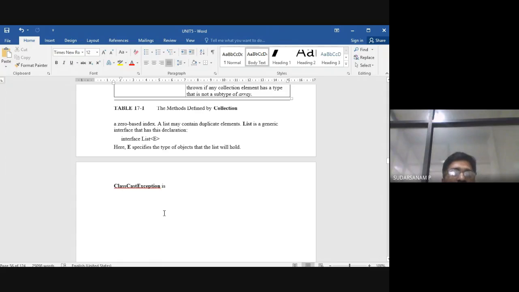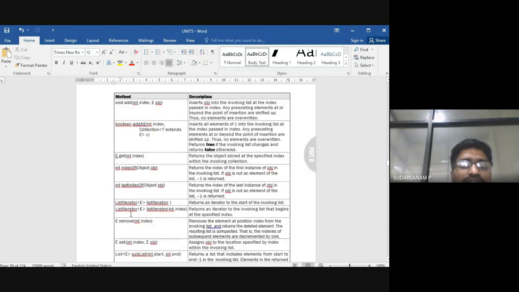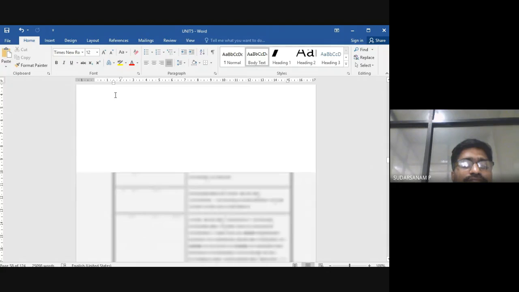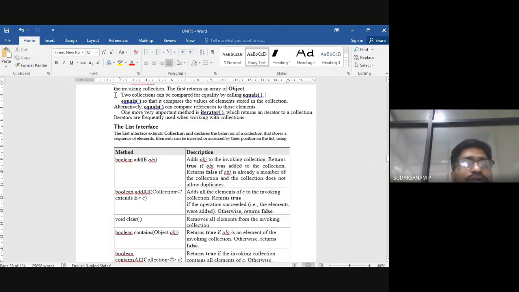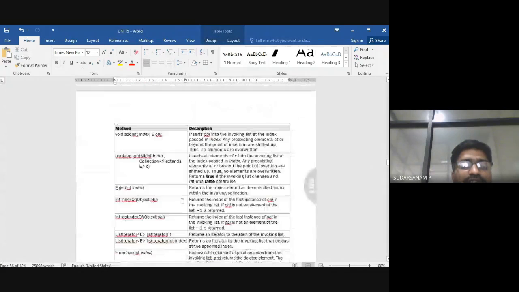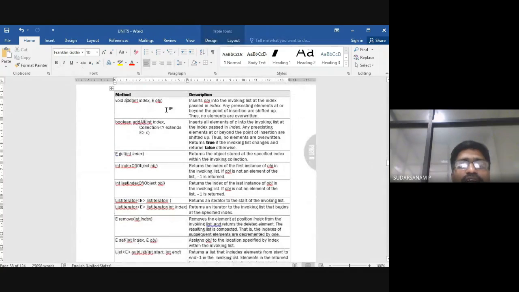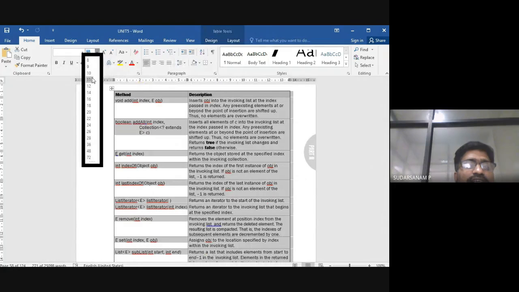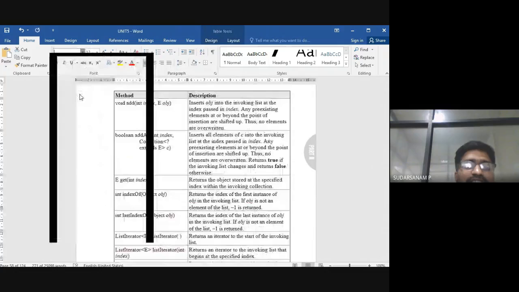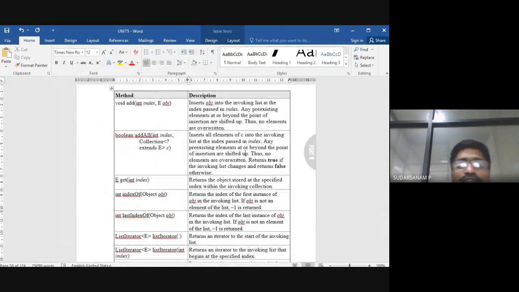Next is the List interface. You have to create the interface List<E>, where E specifies the type of the objects that the list will hold. You have one more option here, void add(int index, E obj), so you can add at a specified location. Wherever you want to insert an element, you can insert it. So in a list you can insert wherever you need.